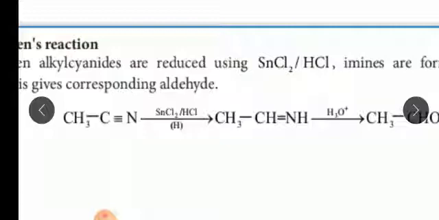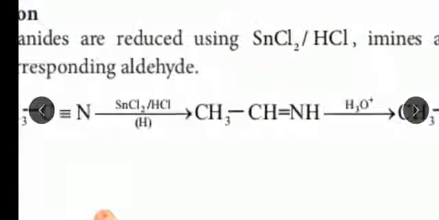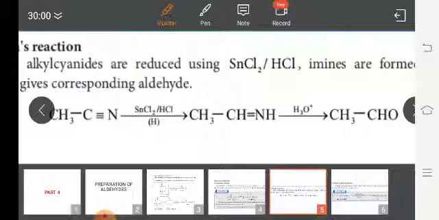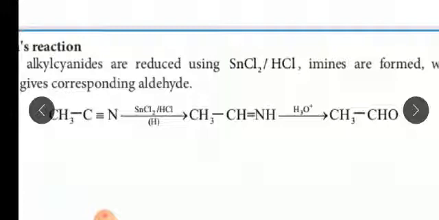In this, an intermediate compound is formed. Here 2 hydrogen are added: one hydrogen is added to the nitrogen and the other to the carbon, so the triple bond is cleaved and gives a double bond.